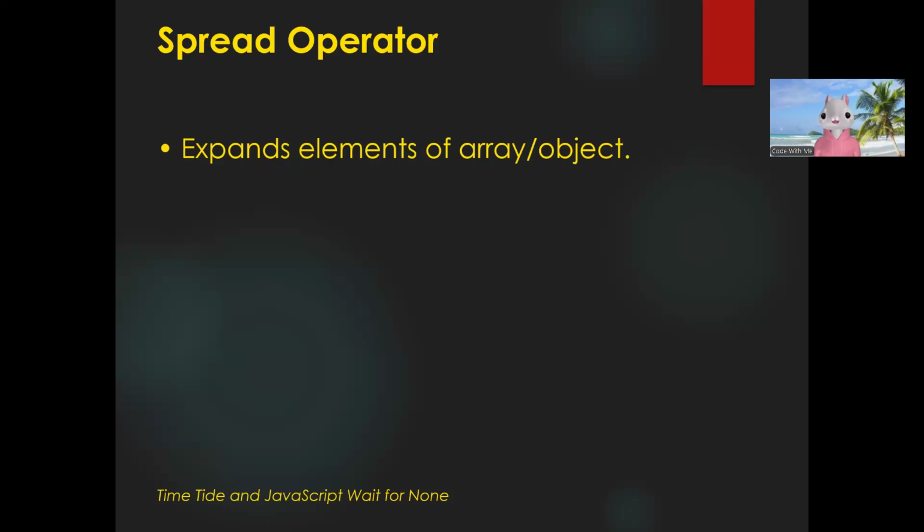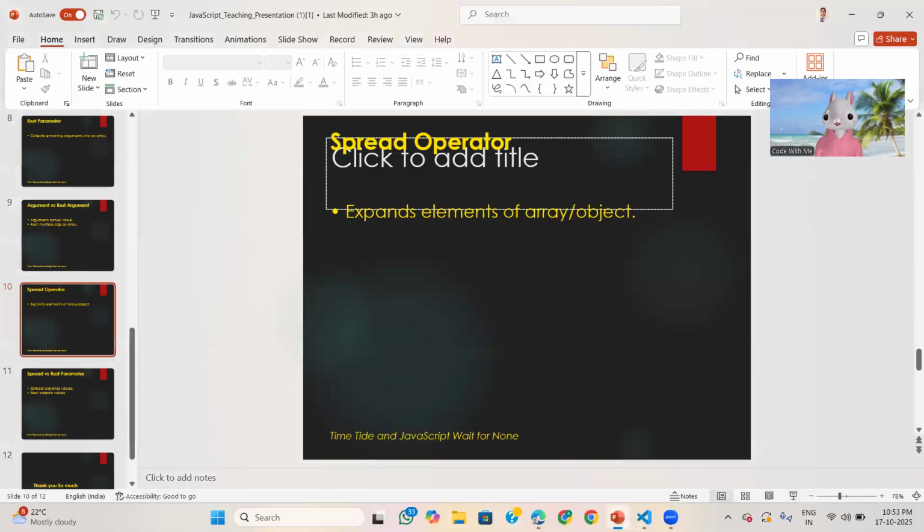Now let's come to the next topic. What is the spread operator? Basically, the spread operator is also represented by three dots, but it is used to expand or spread the elements of an array or object into individual elements. In the rest parameter, we use the three dots inside a function before the parameter, but the spread operator we use individually, like I am showing you here.